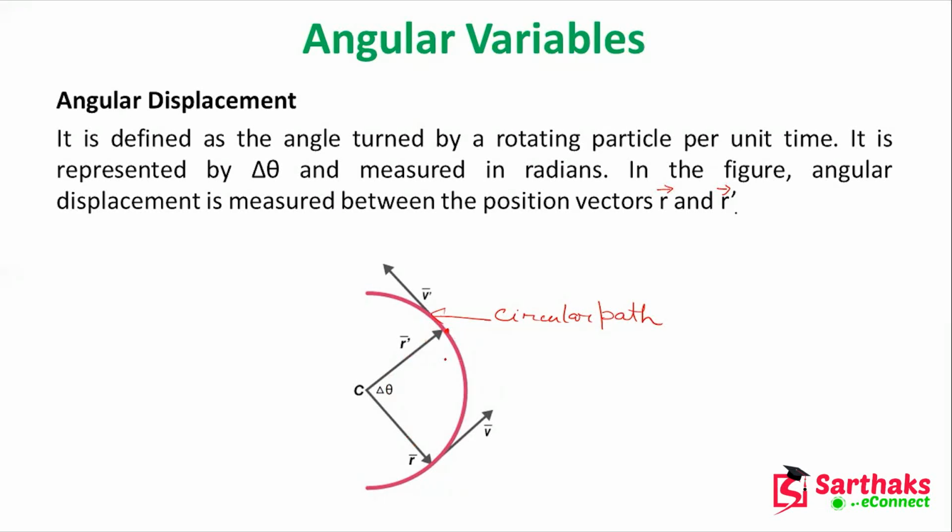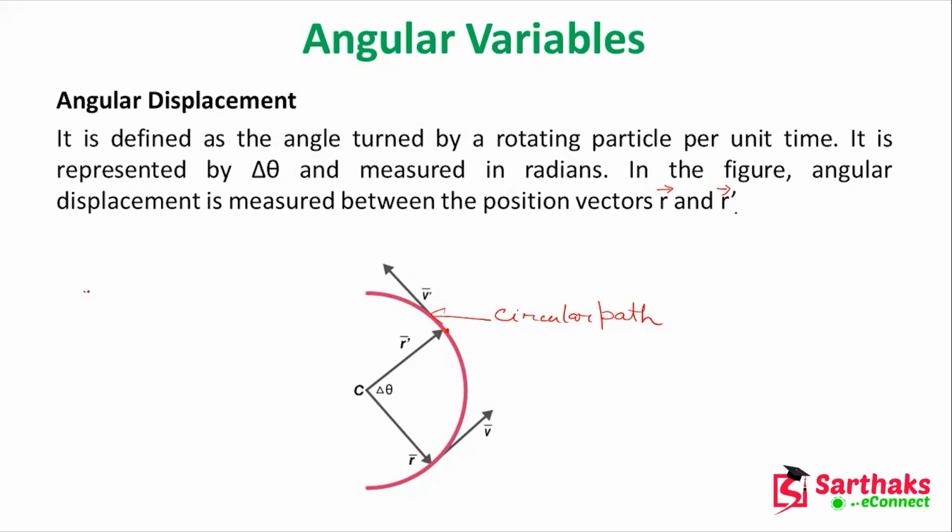Here the angular displacement means how much your object that is following the circular path is changing its rotating angle per unit time. That is the angular displacement.